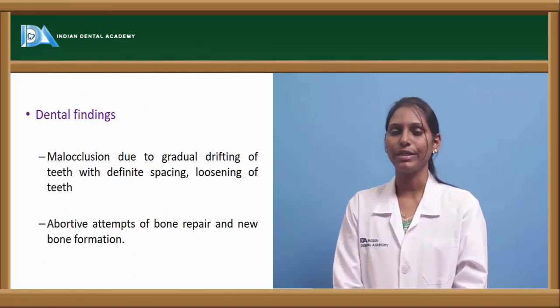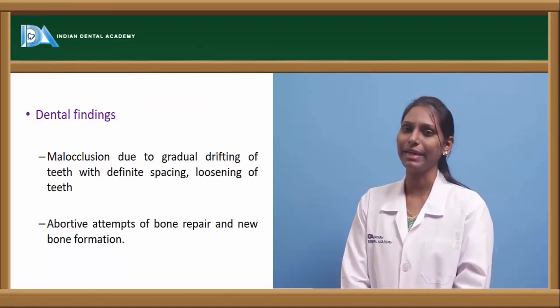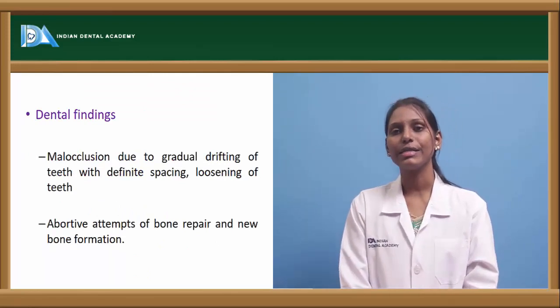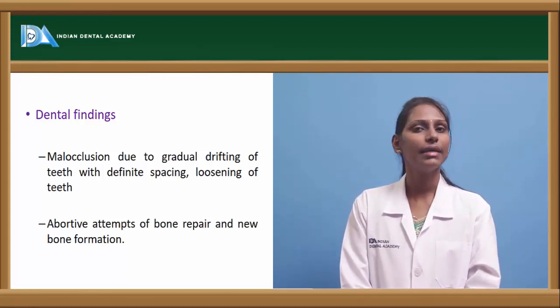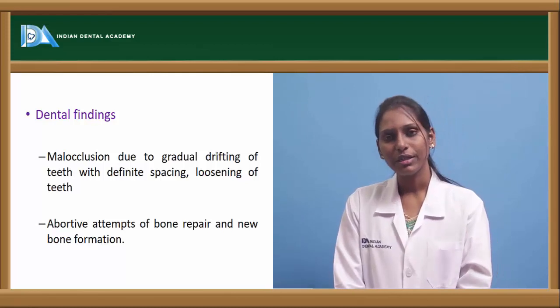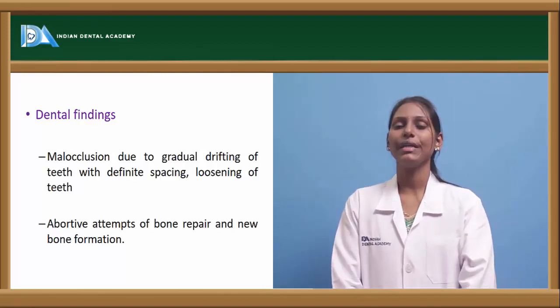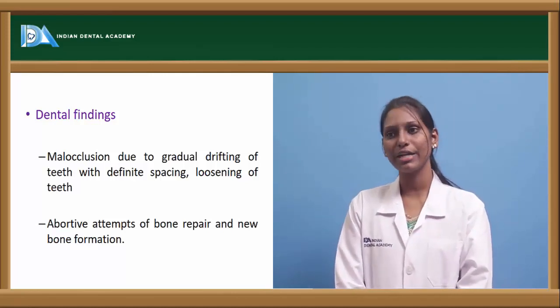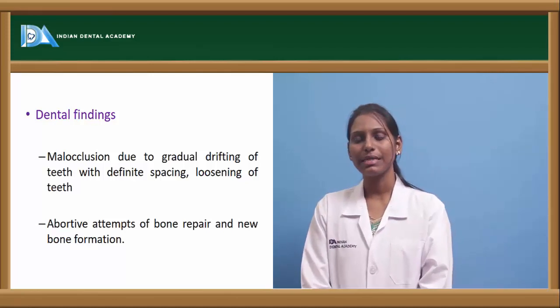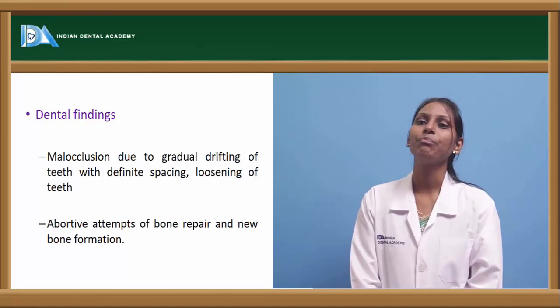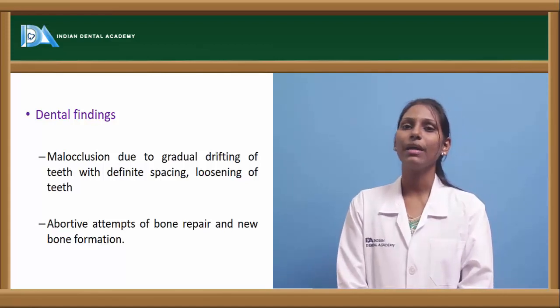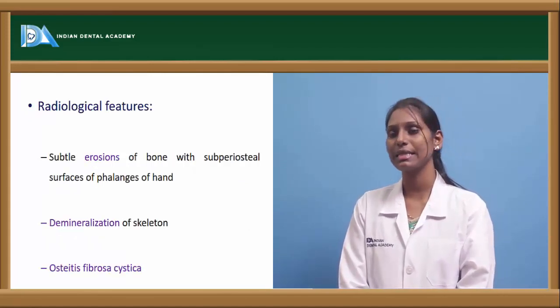Coming to the dental findings, in hyperparathyroidism we can see malocclusion because of gradual drifting of the teeth. And with further increase in PTH, there will be loosening of teeth, and gradual falling of teeth can also be seen, and there will be definitive spacing because of drifting of teeth. We can also see abortive attempts of bone repair, and new bone formation can also be seen in these cases.